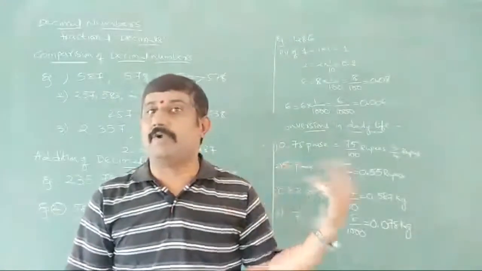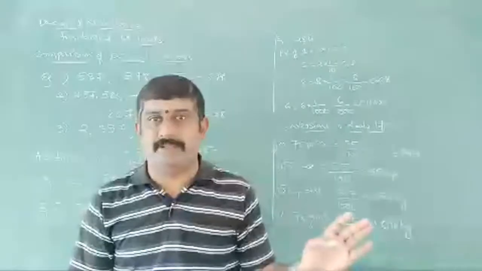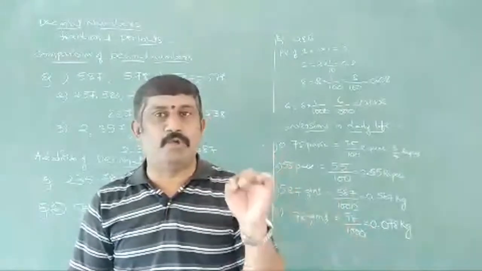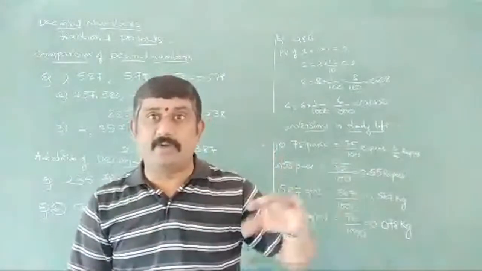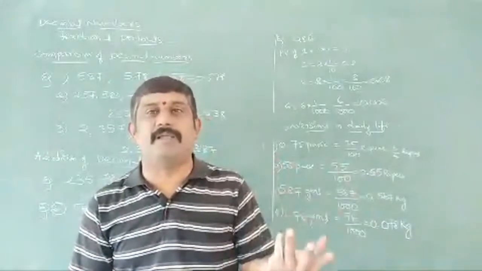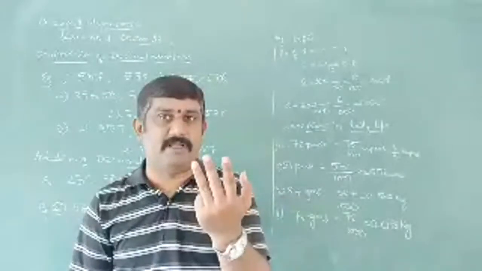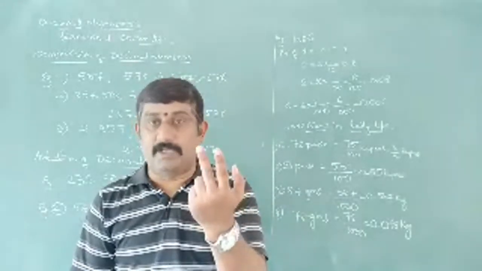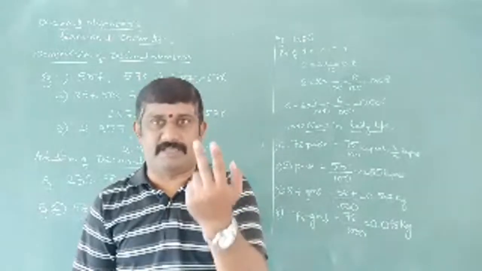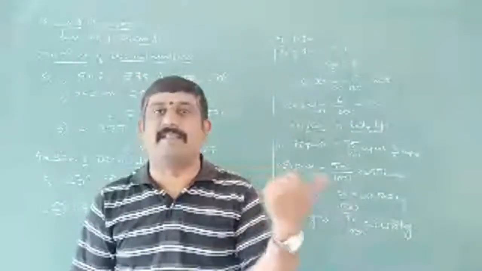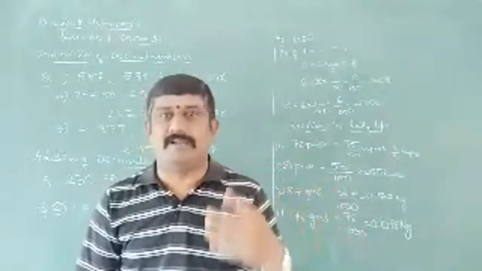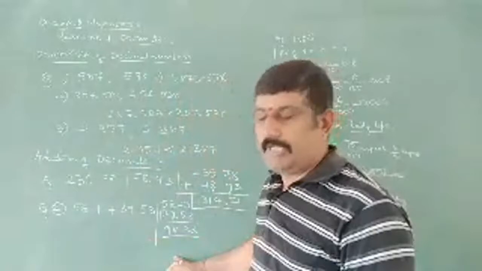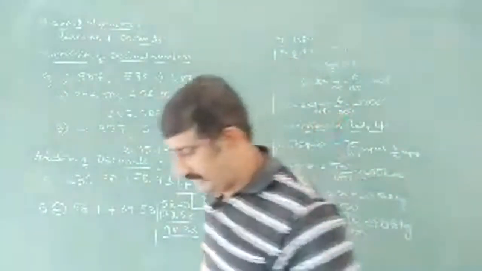I am keeping another 2 zeros according to my requirement here. So you can keep any number of zeros according to your requirement and according to the given measurements. For kilograms, I need 3 places, because what we need here is 1000, and for 1000 we need 3 zeros or 3 places. So for 7 I am keeping 2 more zeros, so I am getting 700. So this is about addition of decimals. One more topic we will take here is subtraction of decimals.